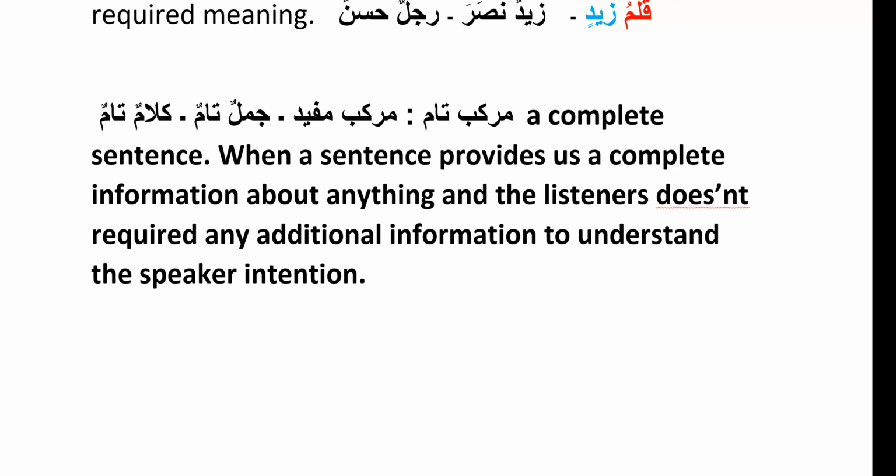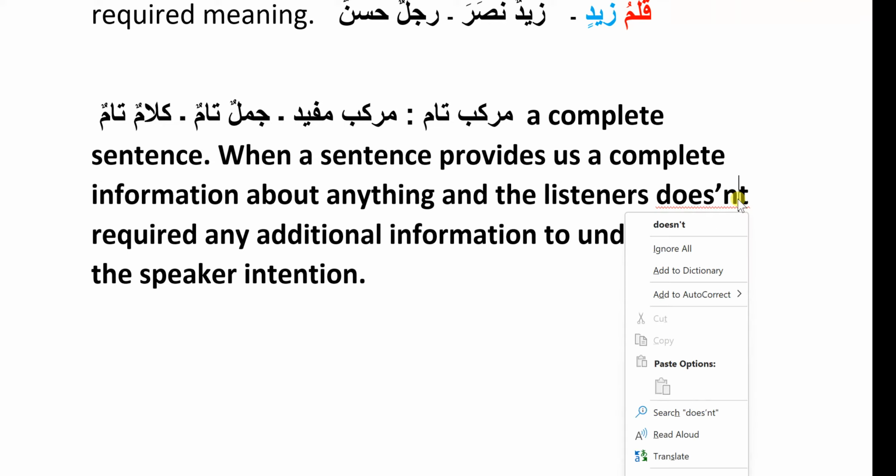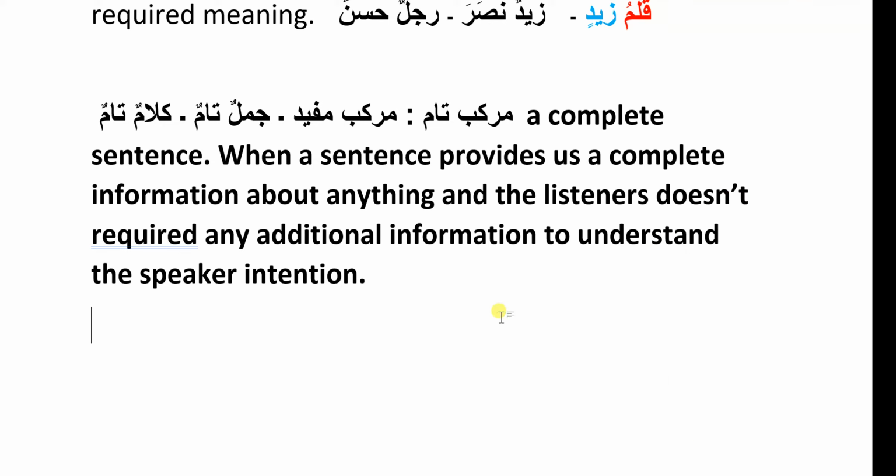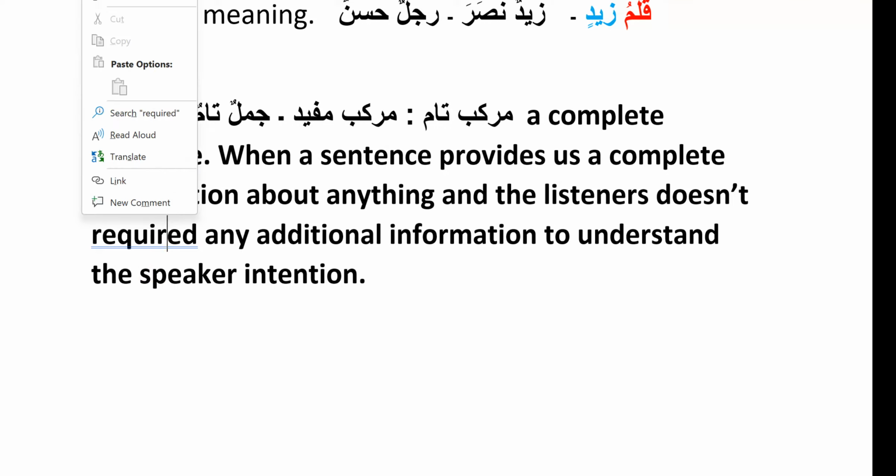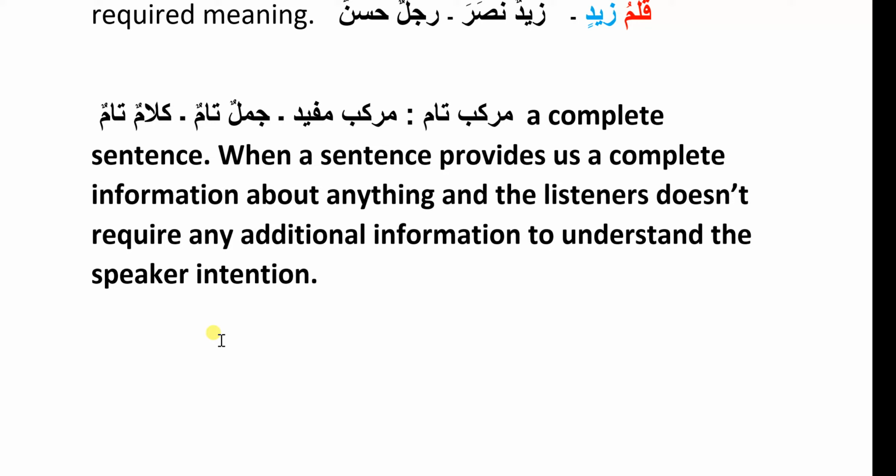What is a complete sentence? A complete sentence is a type of sentence where when a speaker says something, the listeners do not get confused about the actual meaning or intention of the speaker's statement. So whenever a sentence gives you complete, to the point and exact information about anything, those types of sentences are known as complete sentences. Or in Arabic, we can call those types of sentences murakkab tam, mufid, jumla tam or kalam.